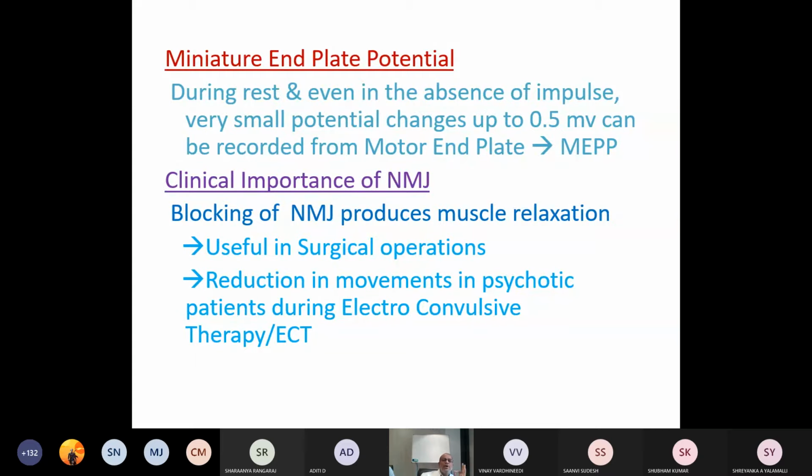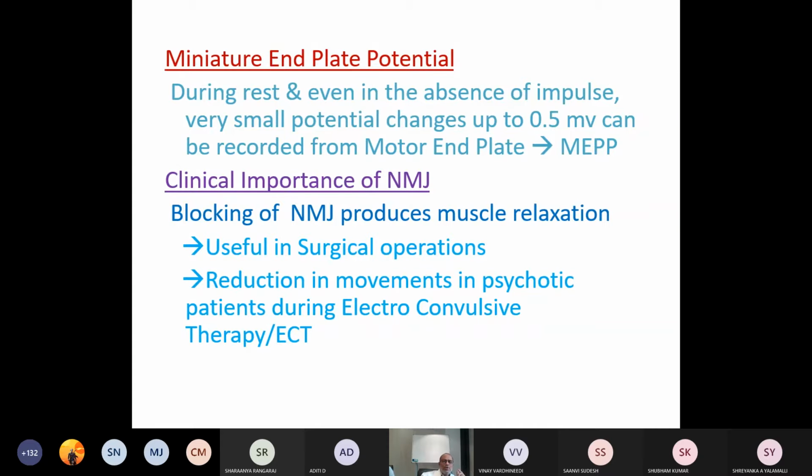Even in the absence of an impulse, during rest, some potential is recordable. Understood?